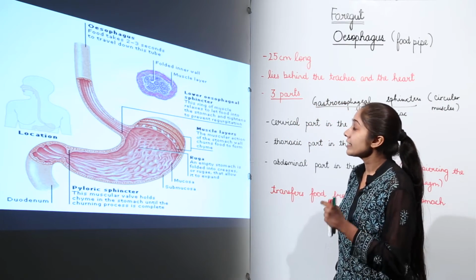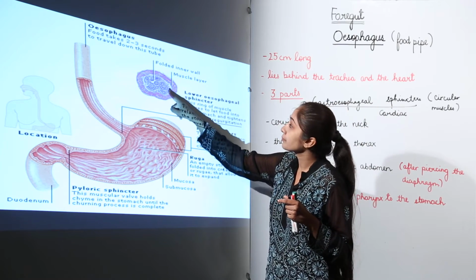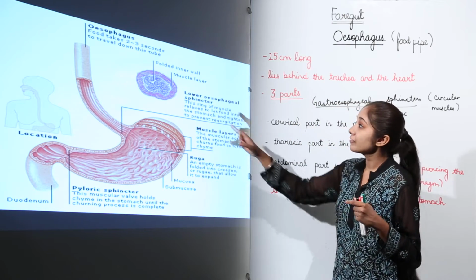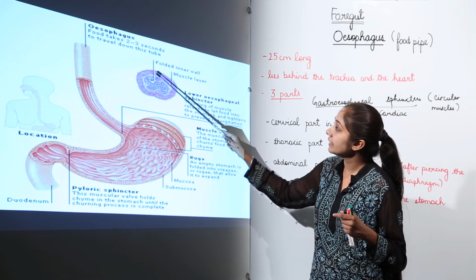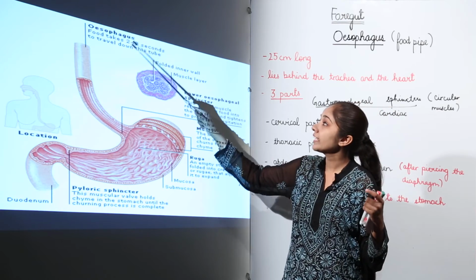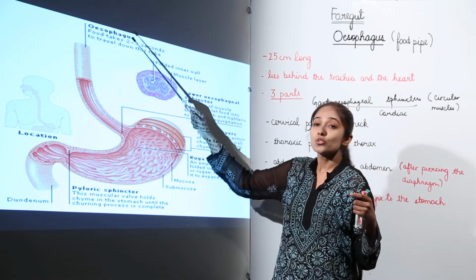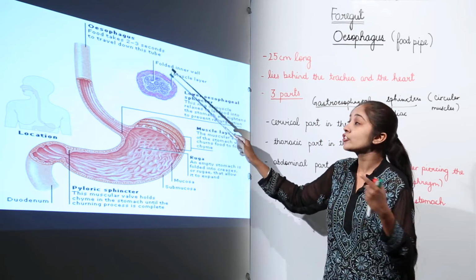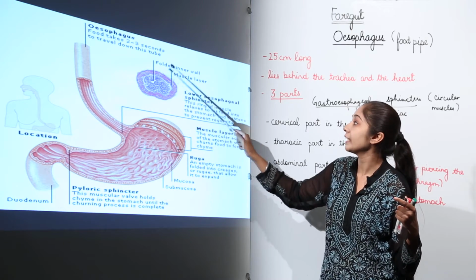Next, you can see here that the folded inner walls are there. When you look at the histology, right, we have some folded inner walls, and this is a muscle layer. So, in esophagus, food takes 2 to 3 seconds to travel down this tube. It takes only 2 to 3 seconds to travel down this tube, and inside this tube we have a folded inner wall and a muscle layer, right.